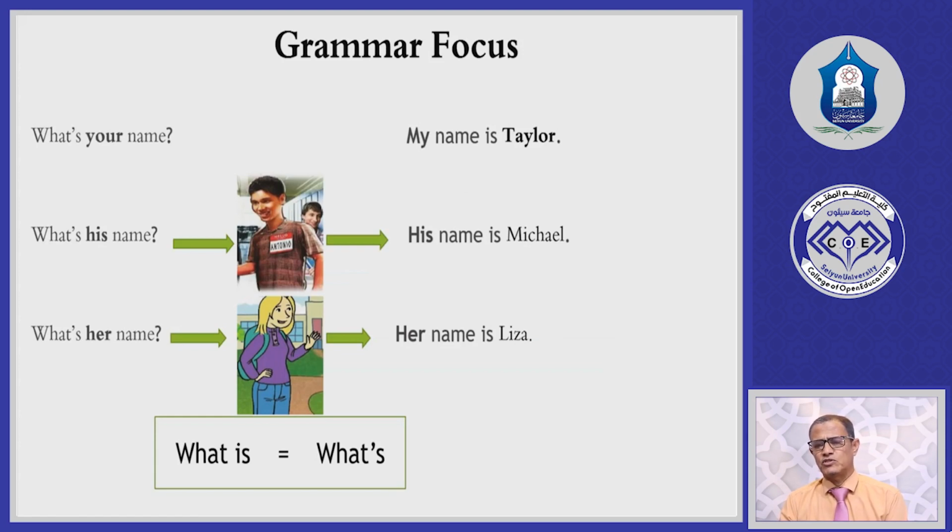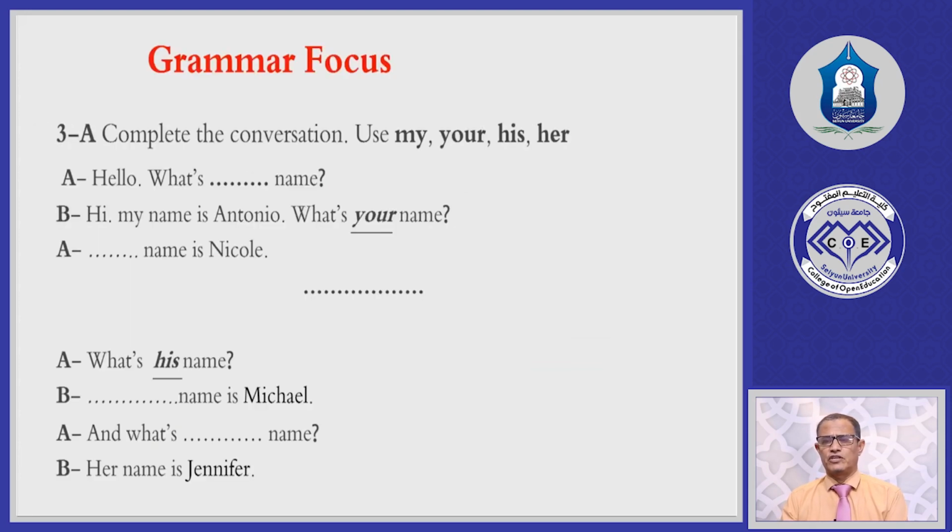These contractions are usually used in conversations among English speakers, who use these abbreviations. Now look, we have the grammar focus in this point also. We have an exercise on when we use these adjective pronouns, which are my, your, his, her. We have some sentences with spaces, and in these spaces you are supposed to use my, your, his, and her.